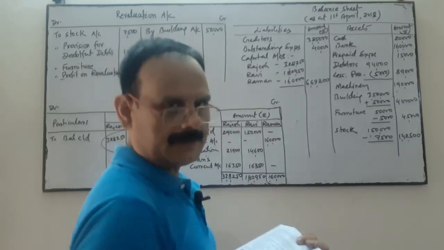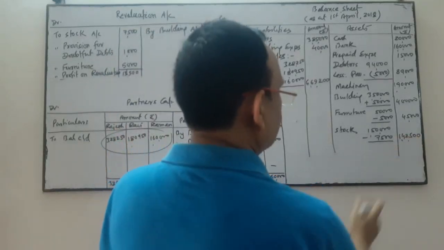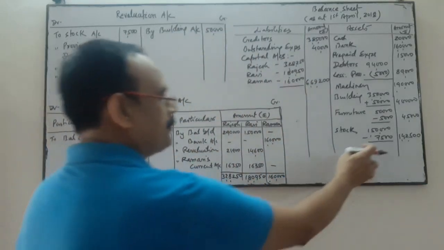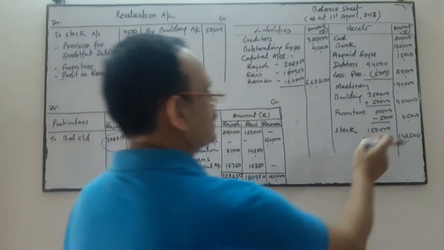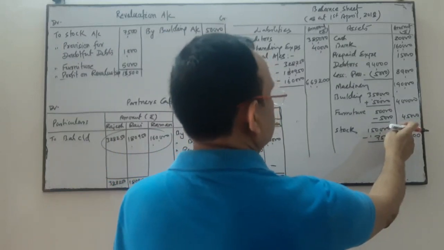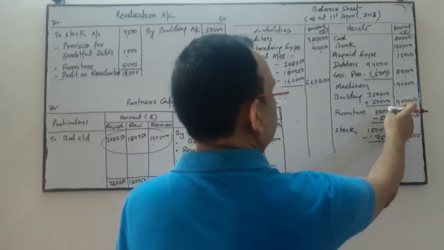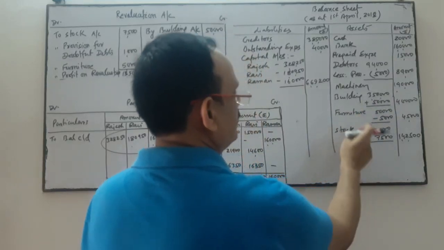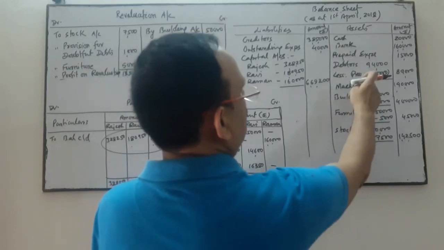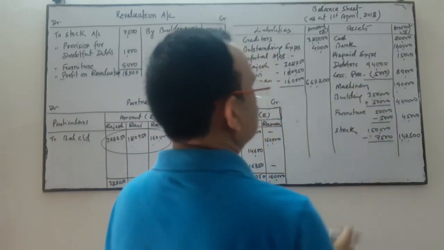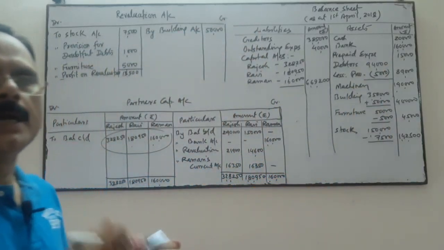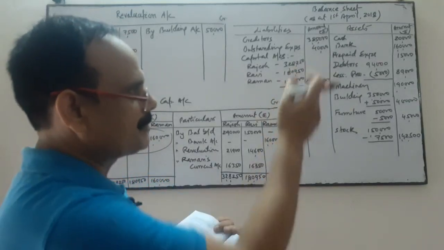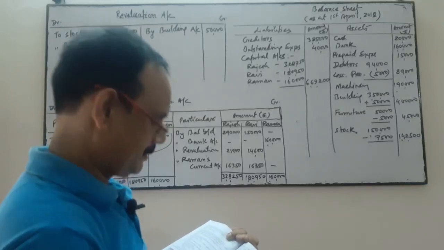Now it becomes 1,42,500 after the deduction. It is the revalued figure after admission. This is the revalued figure of furniture, this is the revalued figure of building, because building is increased by 50,000 and furniture is decreased by 5,000. Provision from debtors: we will deduct 5,000 because provision earlier was 4,000, now it becomes 5,000, increased by 1,000.